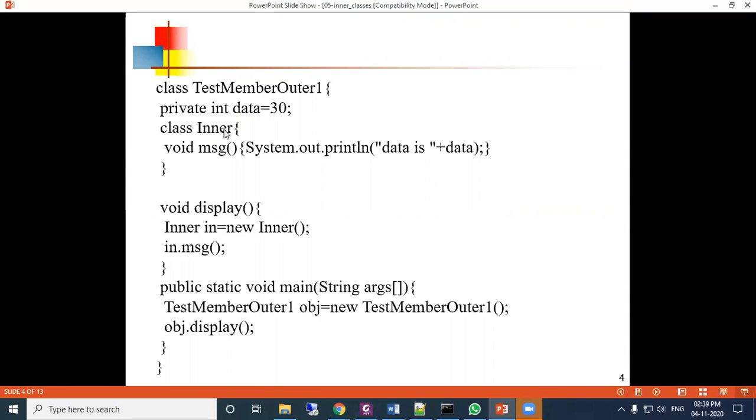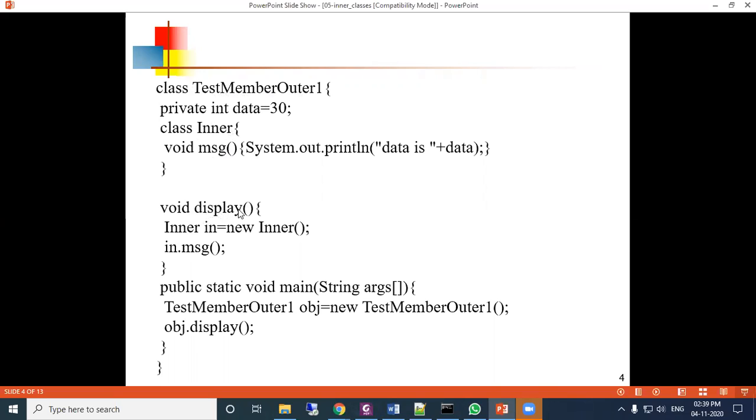Now the msg method is over here, then class Inner is completed here. Then another method, the display method. This is a member of the TestMemberOuter1 class. So data is one member of this class, the inner class is a member of this class, and the display method here is also a member of this class.